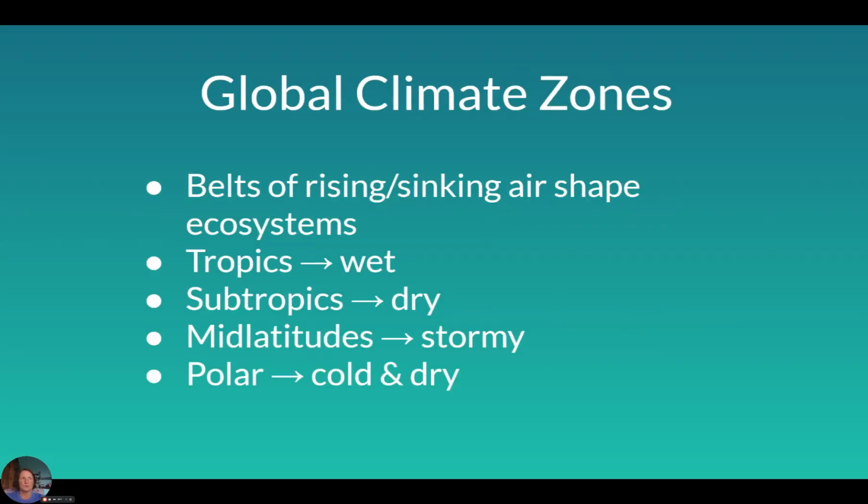Global climate zones in general. These are belts of rising and sinking air that shape our ecosystems. So our tropics are wet, our subtropics are fairly dry, the mid-latitudes tend to be more stormy, and the polar latitudes are cold and dry. And this is all because of those belts of air that move around our globe.